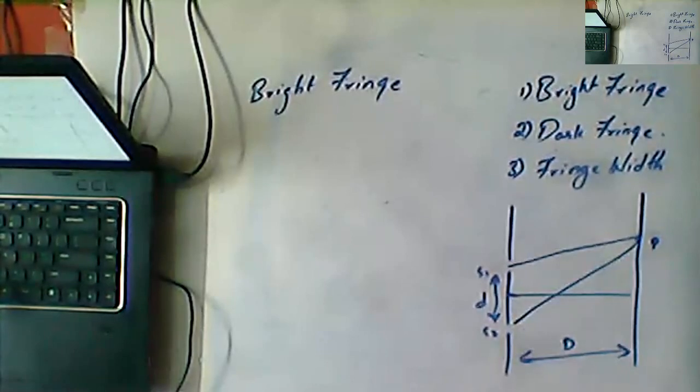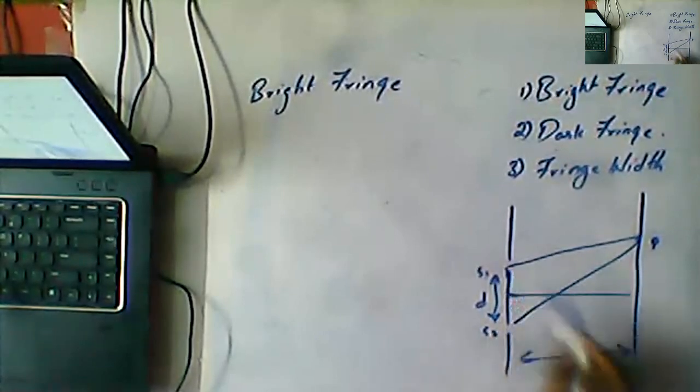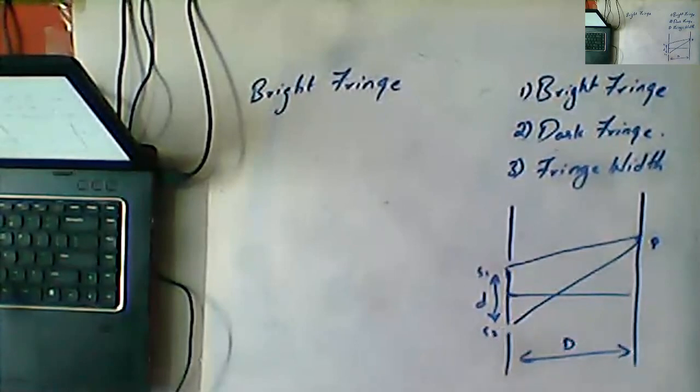So in order to obtain a bright fringe, these two waves should interfere constructively. That means crest and crest should touch each other, trough and trough should touch each other. Whenever they superimpose crest on crest or trough on trough, it will give rise to a bright fringe.